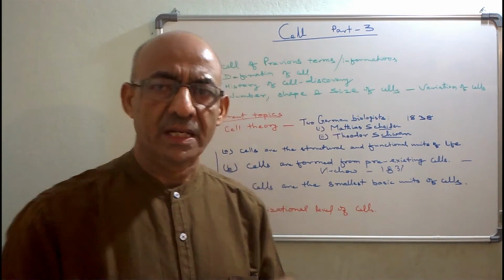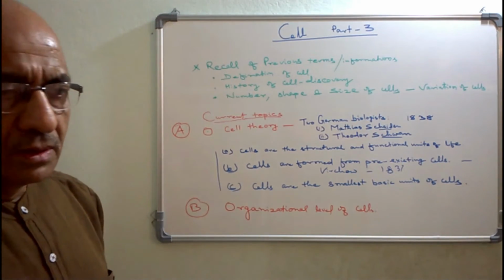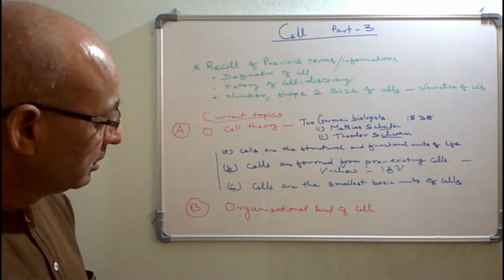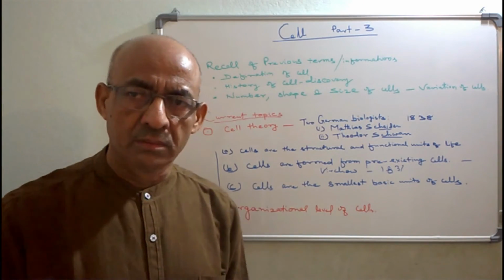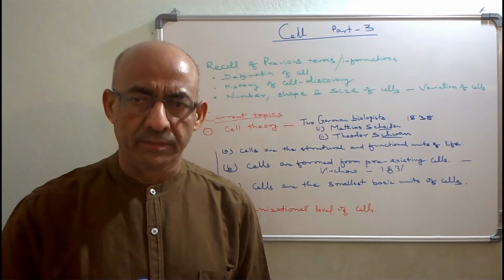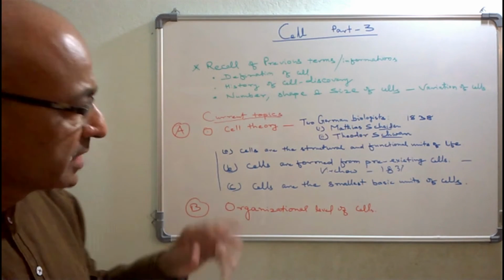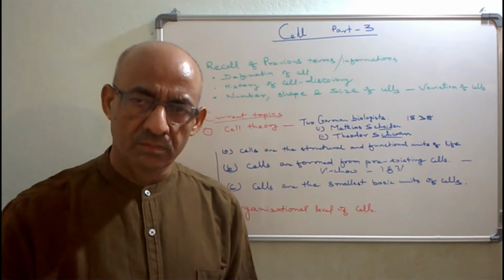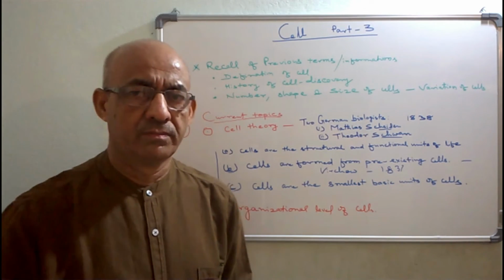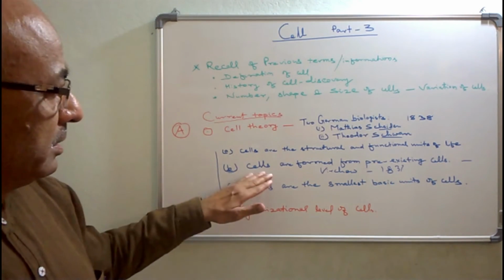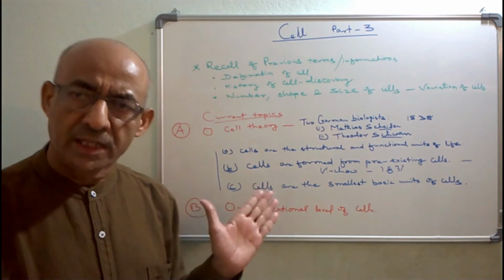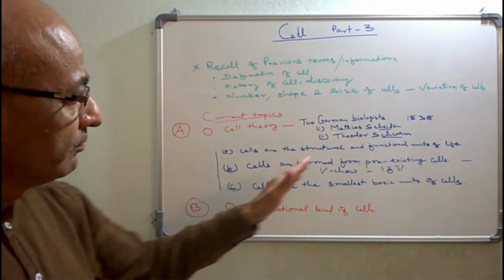That means, as we discussed in the last session, and again I am repeating that information here, whatever cells are in your body, from them new cells are formed by the process of cell division. This is the second point which was included in the cell theory.